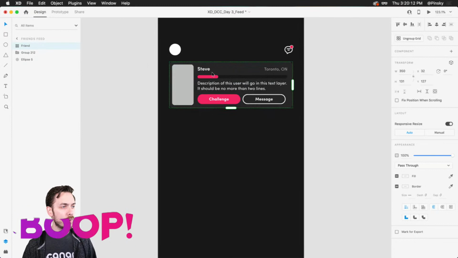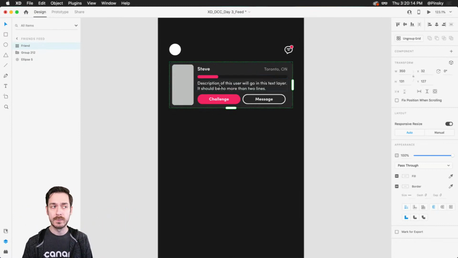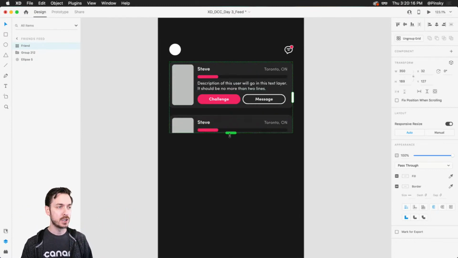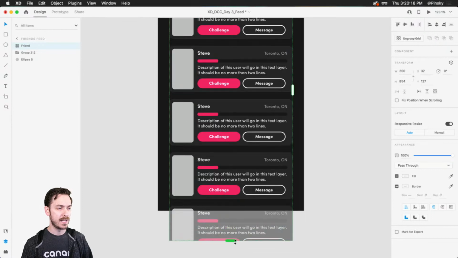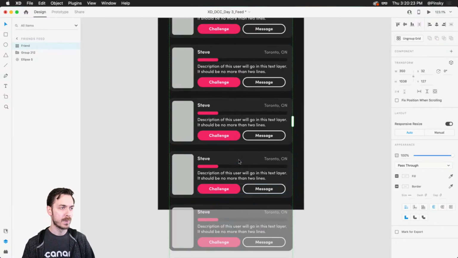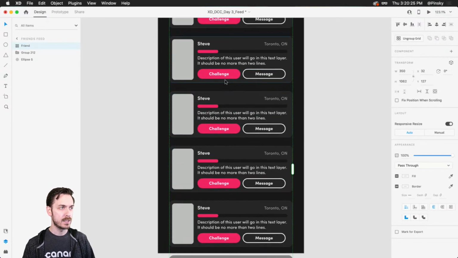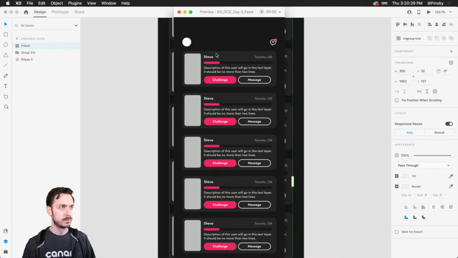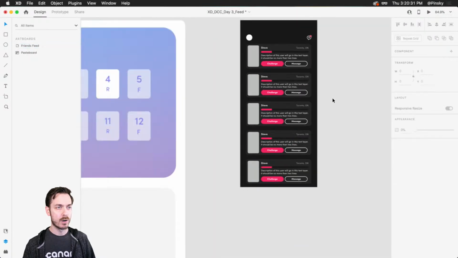So we have our first friend, and now we have it inside of a repeat grid. And now I can go ahead and just drag out additional friends going down the artboard. I can just keep going. I can go hundreds of friends if I wanted to. And I can adjust the spacing if I need to. 24 pixels looks pretty good. So we have a lot of different friends going down our artboard.